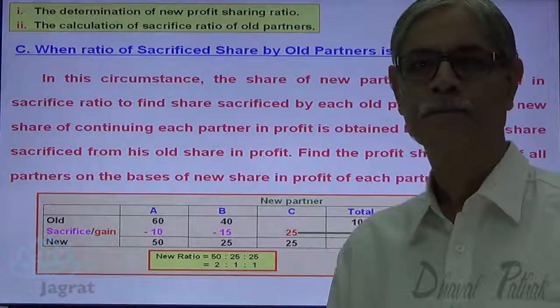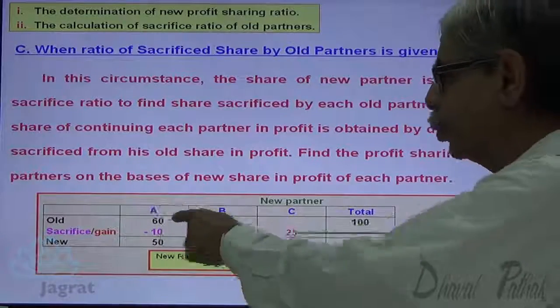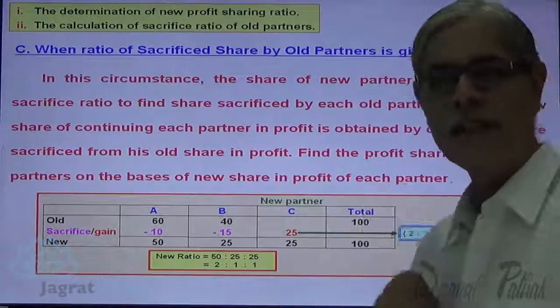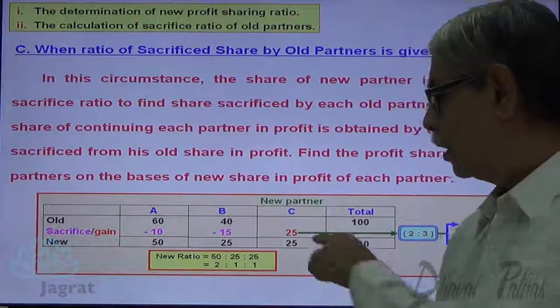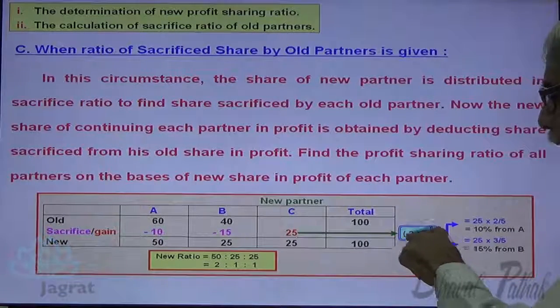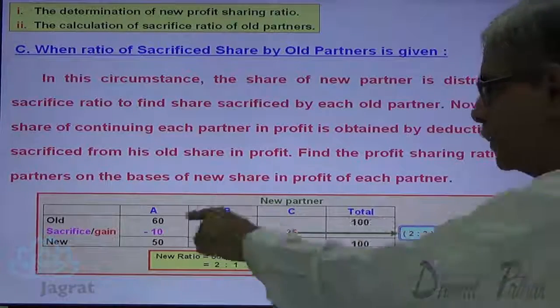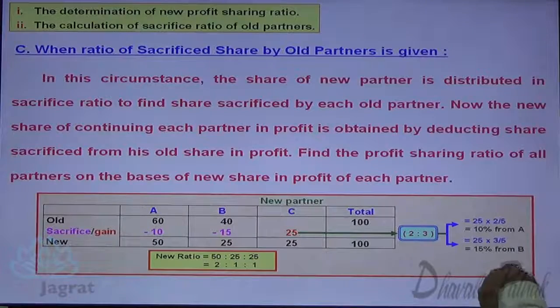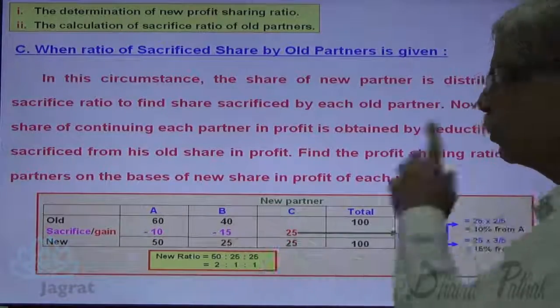Once again, you are given the old profit sharing ratio. You are given the share of C in the new firm. And what is the sacrificing ratio by A and B? 2 is to 3. This much information is given to you. You are able to find out the share sacrificed by A and B. You are able to find out the new profit sharing ratio.